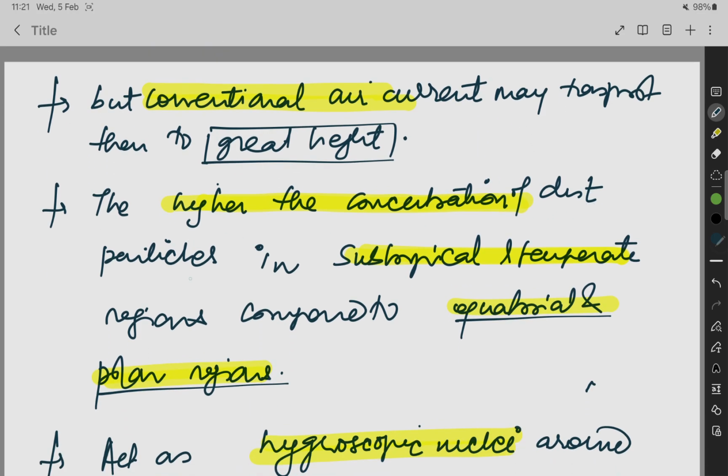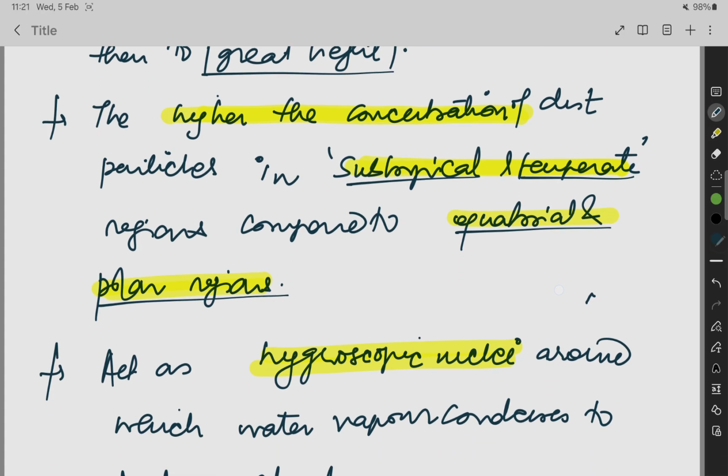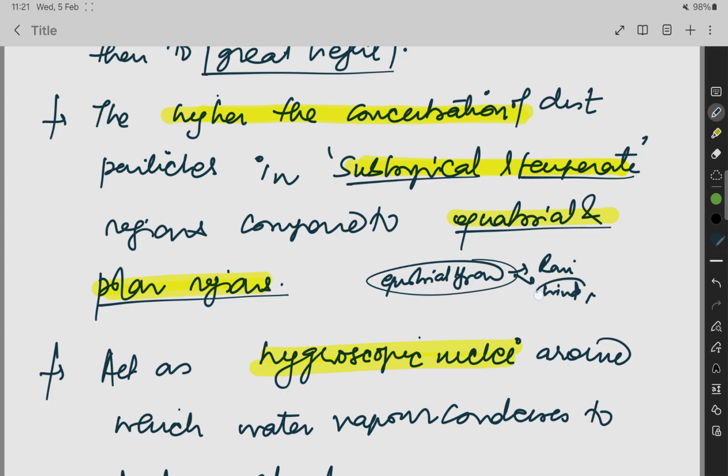The concentration of dust particles is higher in the subtropical and the temperate regions compared to the equatorial and the polar regions. Why is that so? Because in the equatorial region there is rain and other things, whereas in the subtropical and the temperate regions, what is mainly responsible for the dust particles is wind: the Loo, the Sirocco, and the Harmattan.